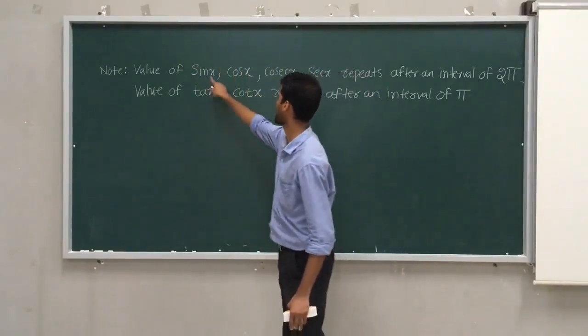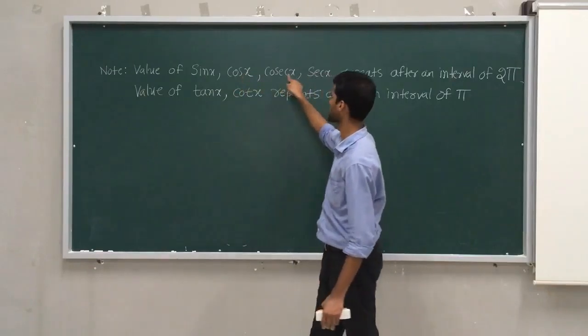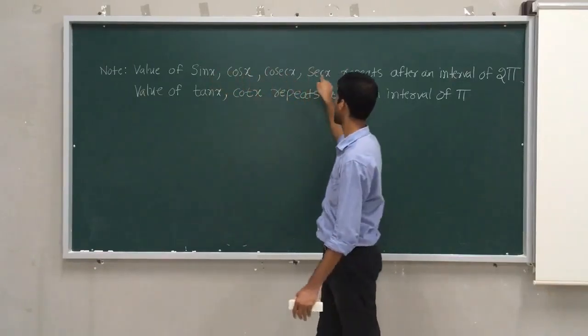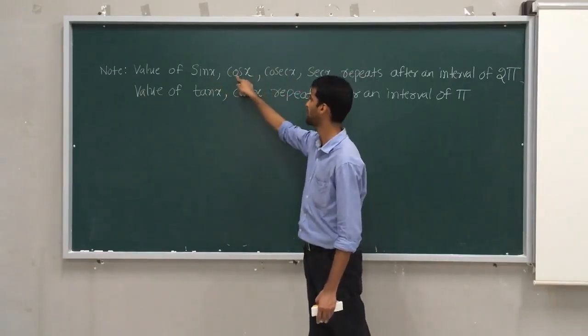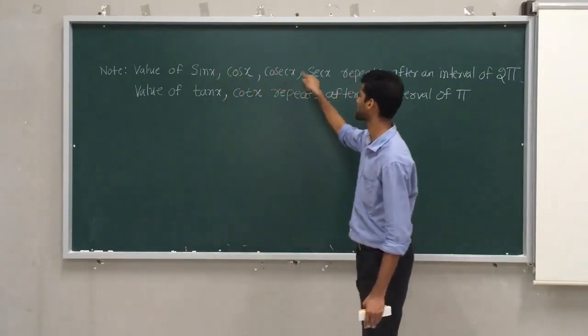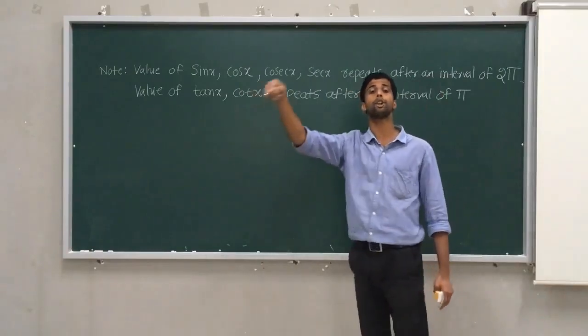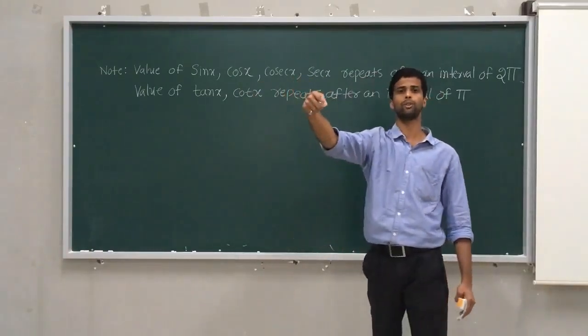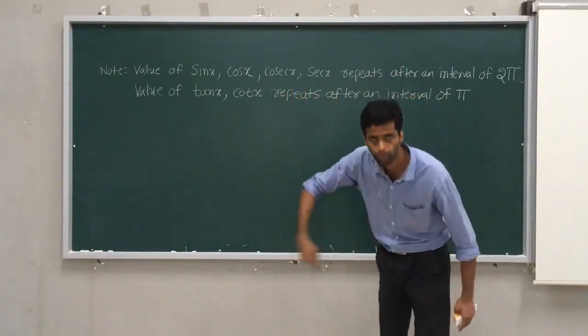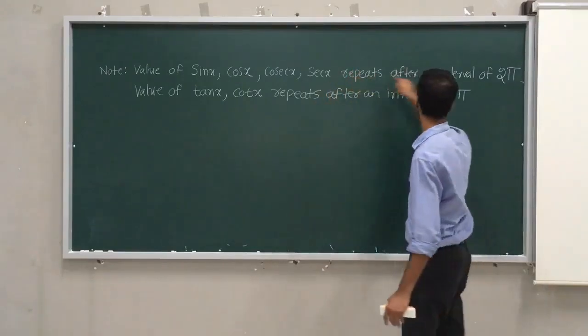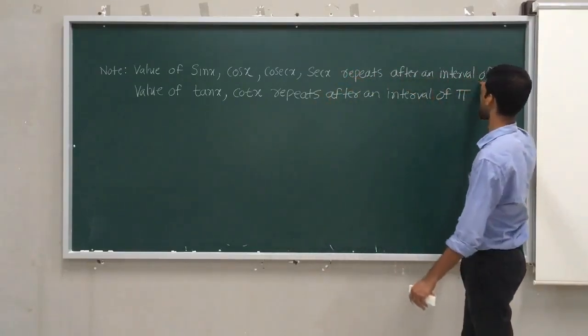Therefore sin x and cos x, and similarly cosec x, which is the reciprocal of sin x, and sec x, the reciprocal of cos x, all repeat after an interval of 2 pi. When it goes to the second round, third round, fourth round, its value will repeat.